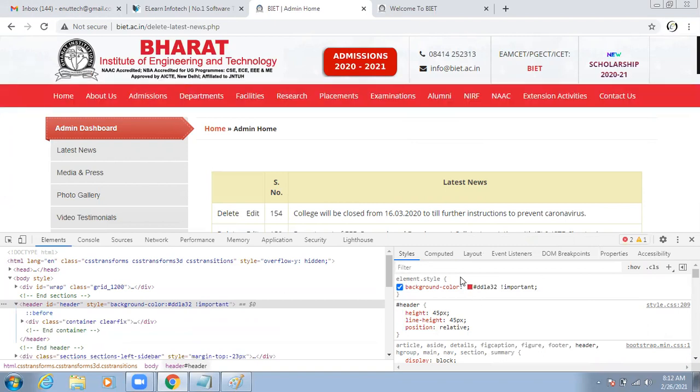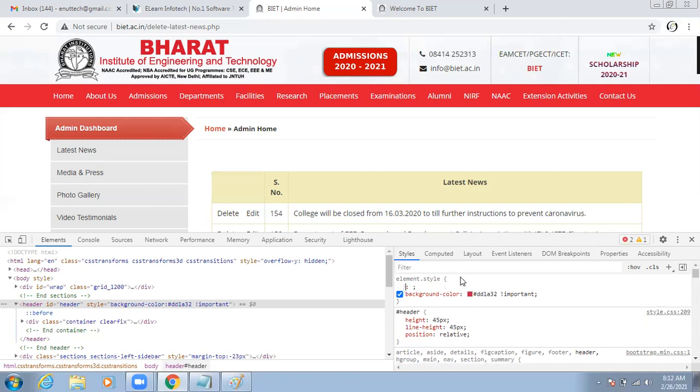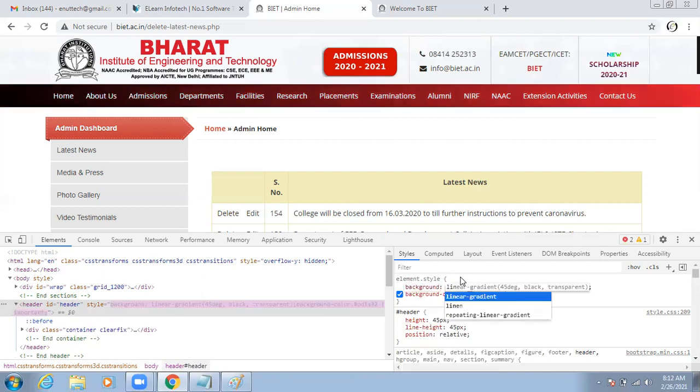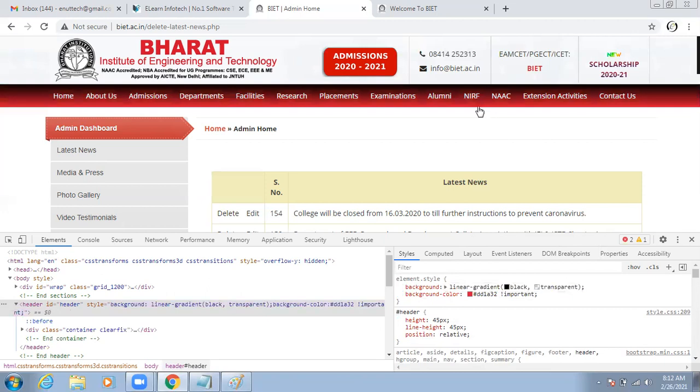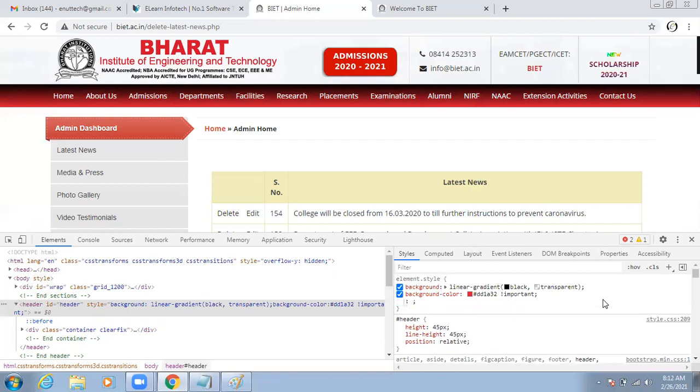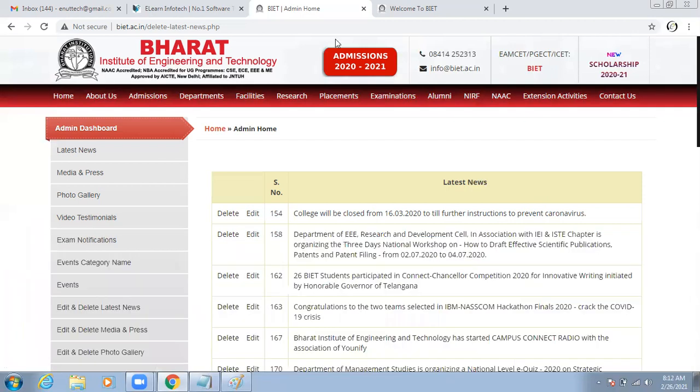So that is CSS. If you want to do the decoration completely, we have to use CSS. Now, for example, I want to apply a mixing of more than one color. That is called a gradient. You can observe what happened in this case. Here we have black color, and as it moves to the right side it becomes red. Now I am applying left to right. Next I want to apply top to bottom. You can observe that at the top it is black, and coming to the bottom it is red. This type of thing we do with the help of CSS only.